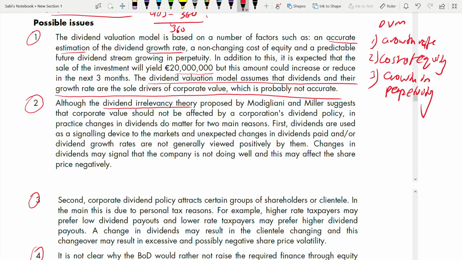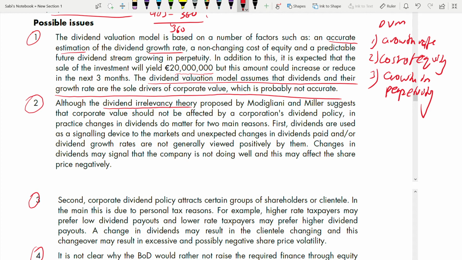Proposed by whom? M&M, Modigliani and Miller, suggests that corporate value should not be affected by a company's dividend policy. Yes, we hardly see that a company's value is affected by dividend policy because we know it is affected by financing or investing decisions, but not dividend policy. There are 3 types of policies a company has: financing, investing, and dividend policy. Financing and investing activities do have an impact on corporate value, but not dividend policy.